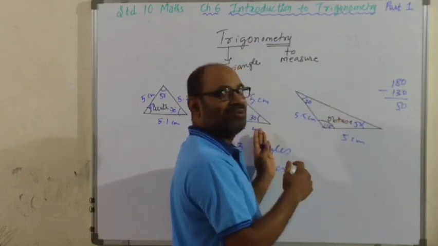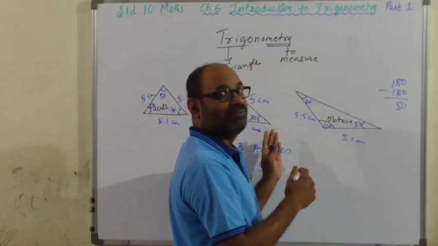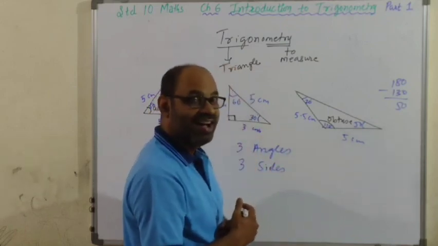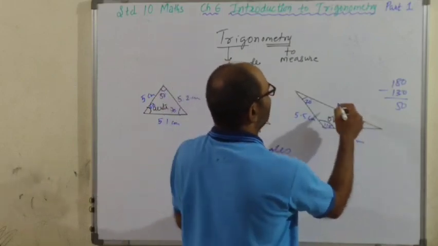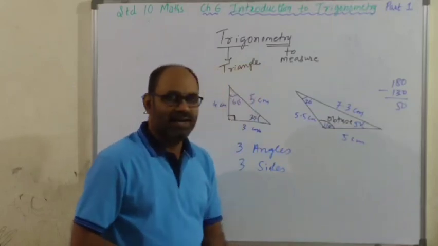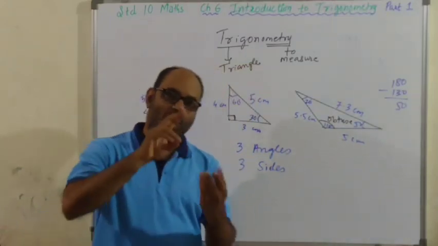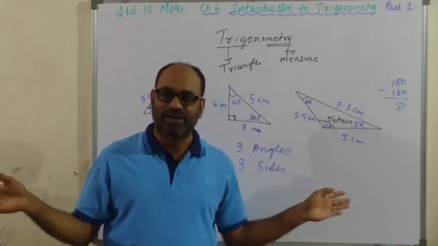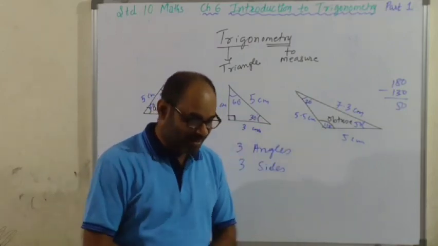No. Only you can find out the measure of third side if you know the measure of two sides in a right triangle, if you use the Pythagoras. Anyway, we measure and find it out. That is 7.3 centimeter. Alright. So getting measure of all three angles and all three sides of a triangle is measurement of triangle. Alright.